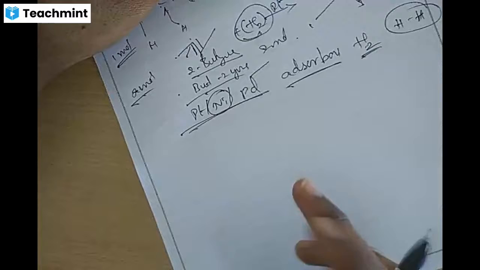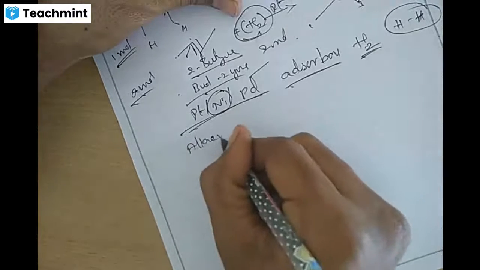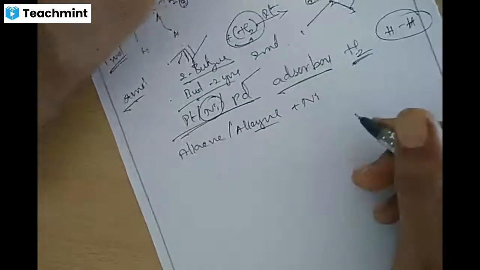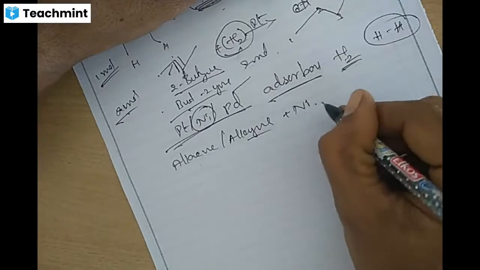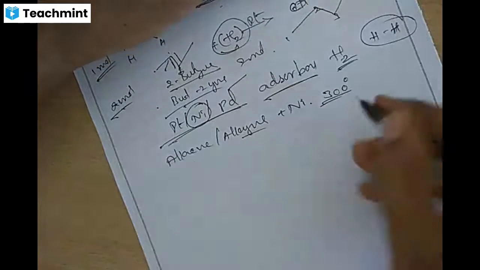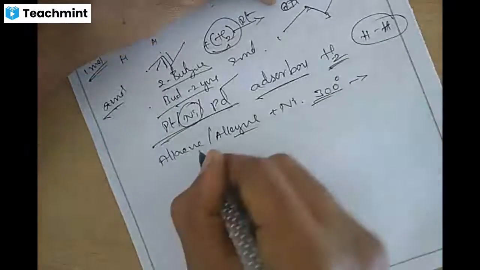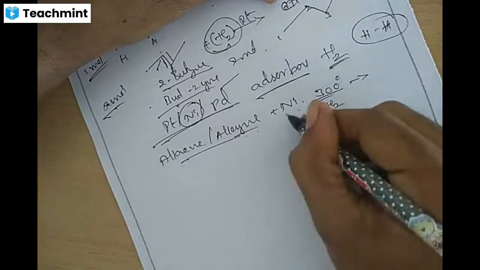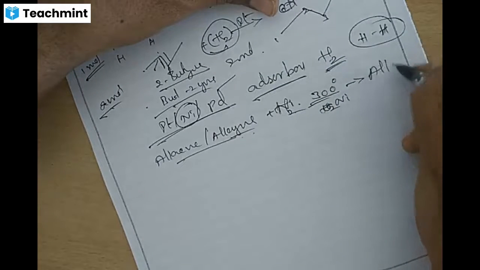Okay, when alkenes or alkynes are heated in presence of nickel catalyst at higher temperature and pressure, roughly 300 degrees Celsius, with dihydrogen H2 in presence of nickel catalyst, we will be getting alkane.